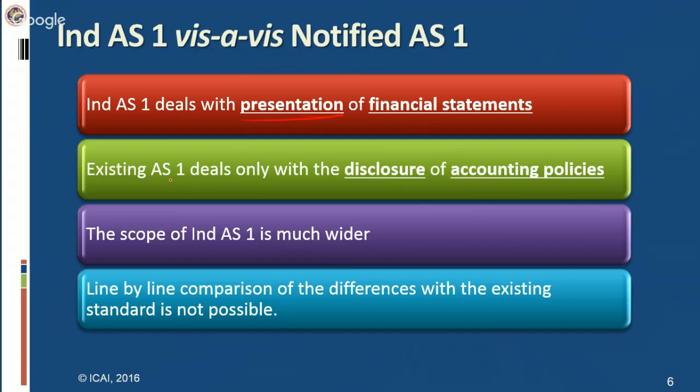However, existing AS 1 simply states disclosure of accounting policies. So they have restricted it only to accounting policies, but presentation of financial statements includes accounting policies, elements of financial statements, their classification, their presentation, and the criteria for classification. So the scope of Ind AS 1 is much wider because it deals with a different aspect. A line by line comparison of the differences between these two standards, Ind AS 1 and existing notified AS 1, will also be difficult. However, we have tried to come out with major quantitative or qualitative differences, rather than going with word by word expressions.